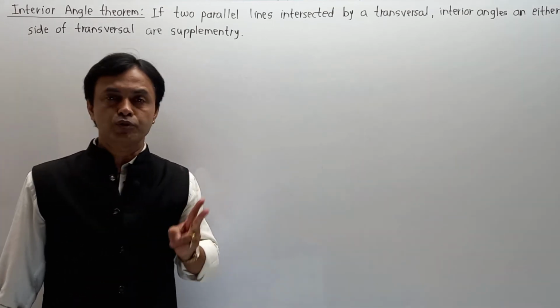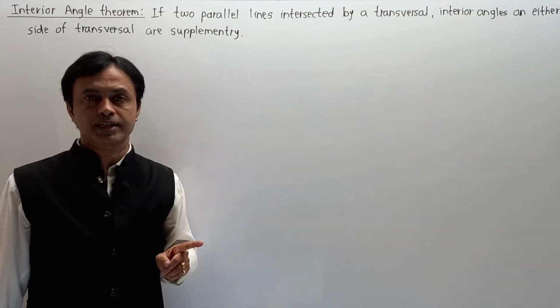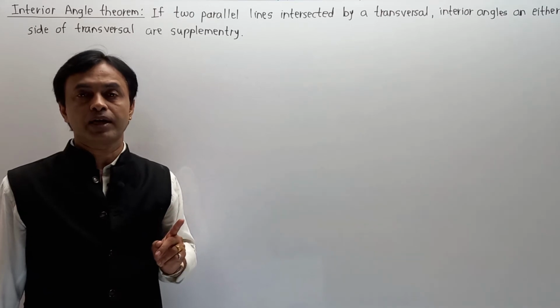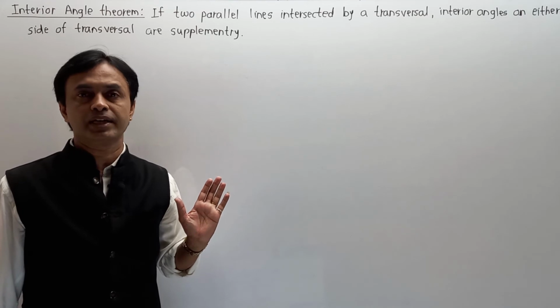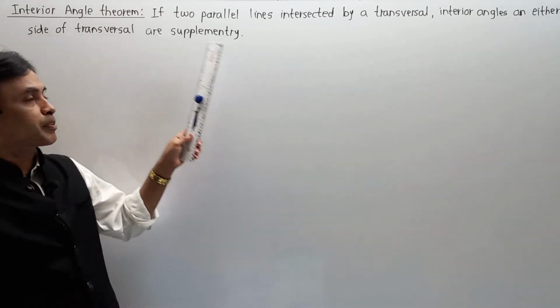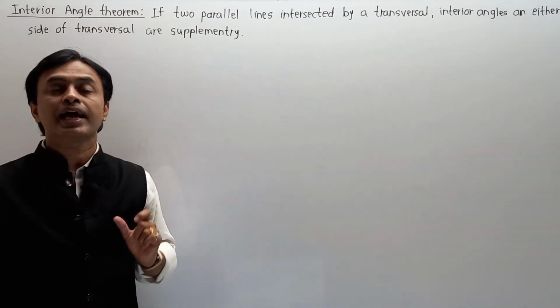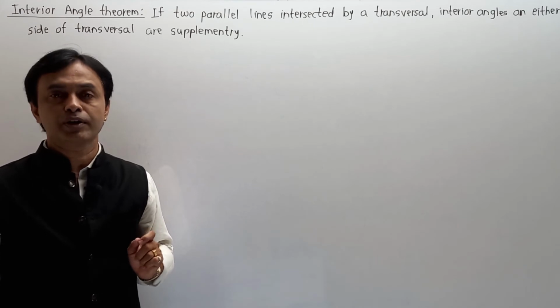Means they have given us two parallel lines, they have also provided a transversal, and we have to prove that interior angles on any one side are supplementary. Supplementary means their angle addition is 180 degree. That we have to prove.